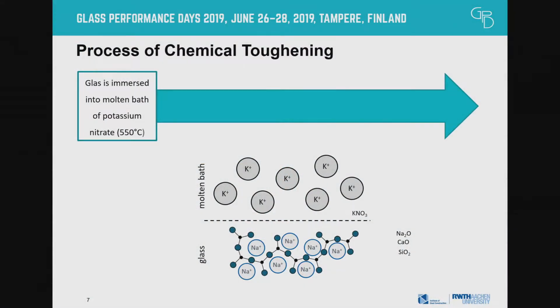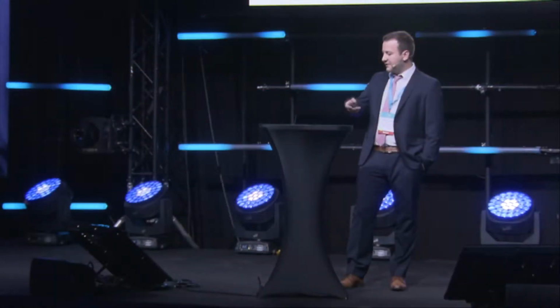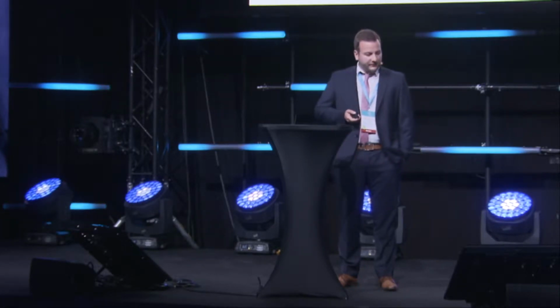To understand the pre-stressing, we have to look closely at the glass, actually so close that we see the atoms. Here you can see the sodium atoms, the hydrogen and the oxygen atoms, like in a normal soda lime float glass. And it is now immersed into a molten bath of potassium ions.